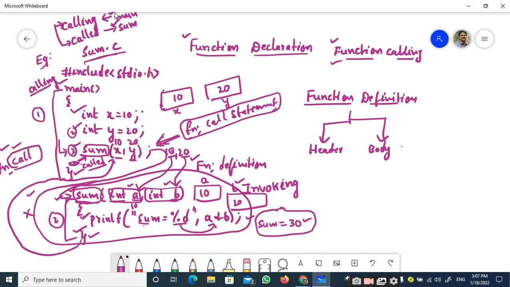So, you have two different terminologies, that is the calling function and the called function. Called function is the function which is called by another function. Calling function is the function which calls another function.